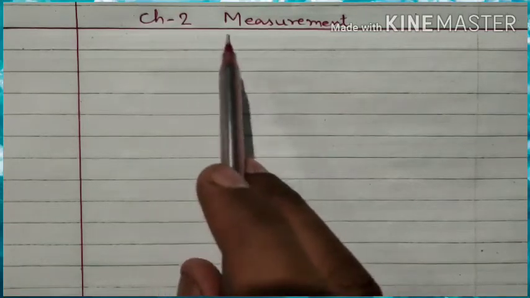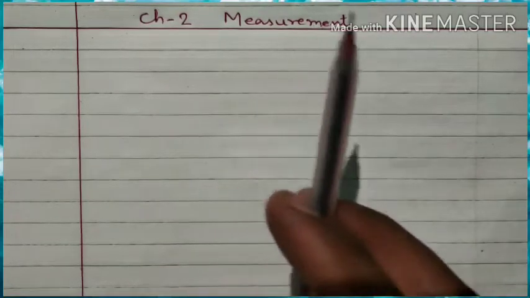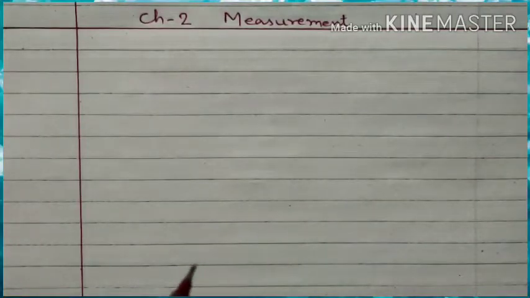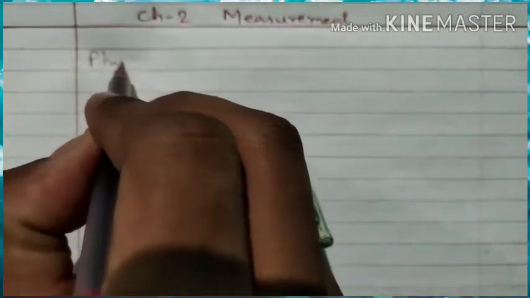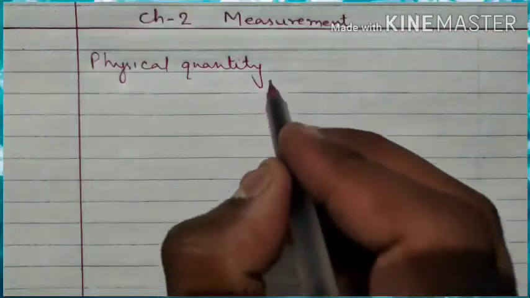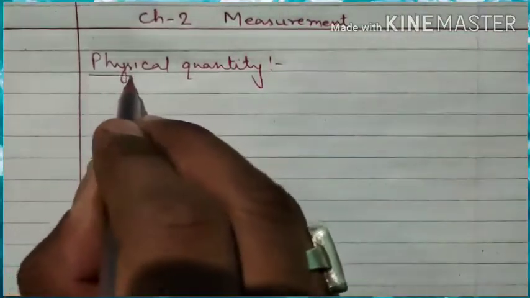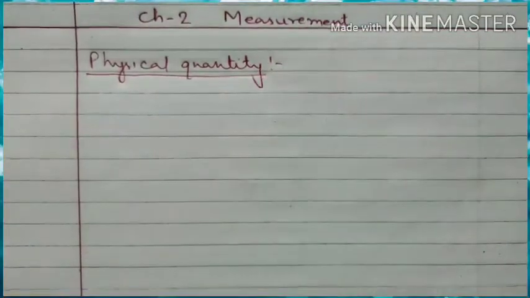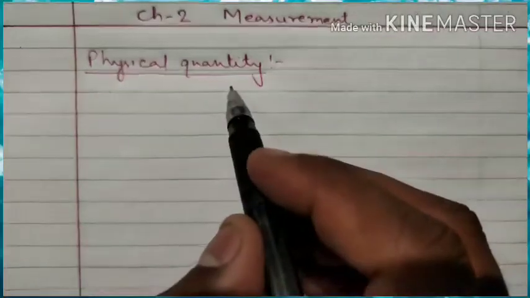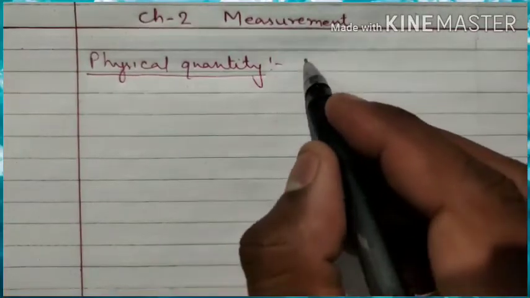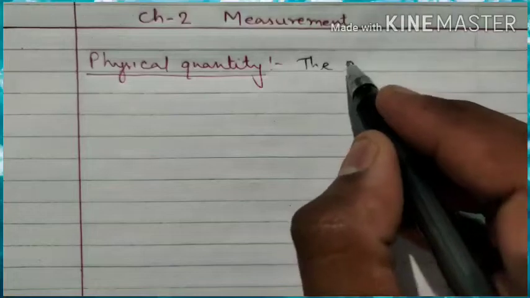Now, the name of the chapter is measurement. Here we will learn about measurement. The first topic we will learn about is physical quantity. We can define physical quantity as the quantity which can be measured.